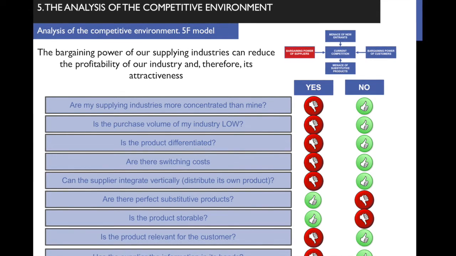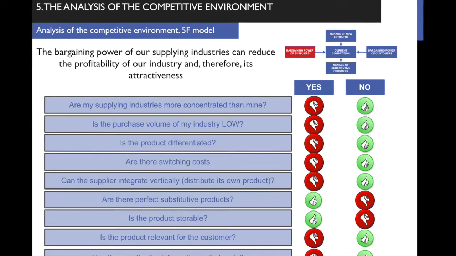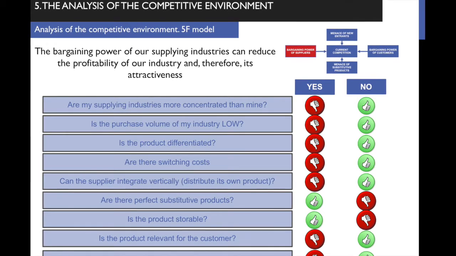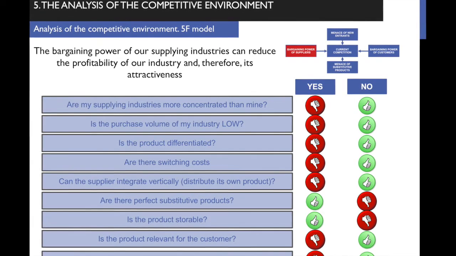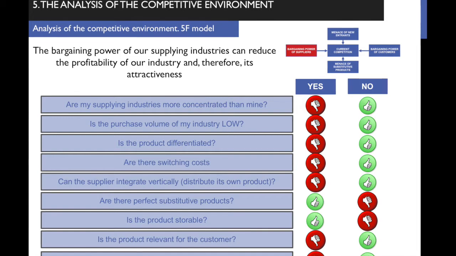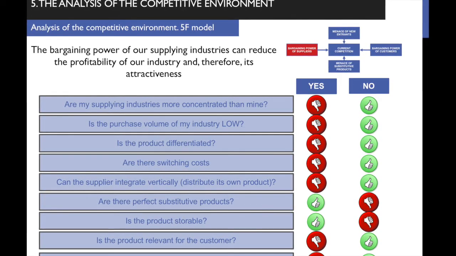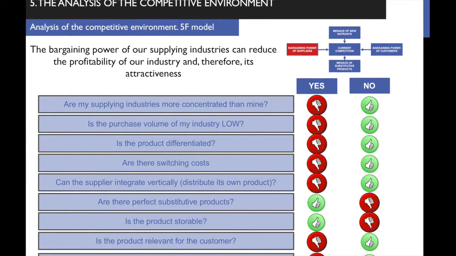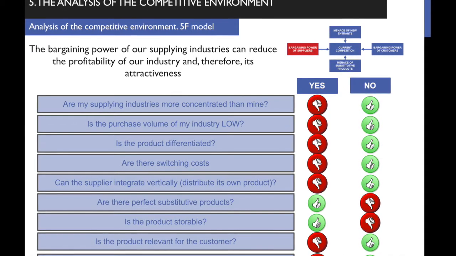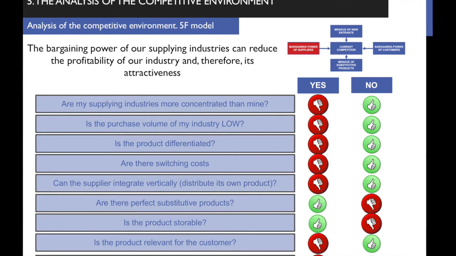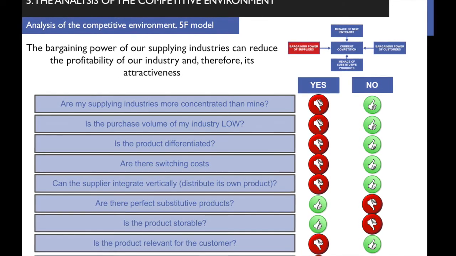Because the supplier can close the tab. Okay, so you are not going to have more product because I don't want. Okay, in the case of food retail, well, it depends. If we are talking about fresh food, it cannot be so easily stored. If we are talking about dry food, it can be easily stored. Okay, so that's it. Then, is the product relevant for the customer?